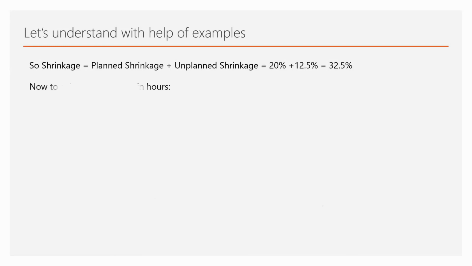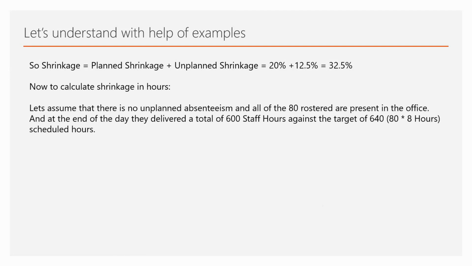Now coming to how to calculate shrinkage in terms of hours, how do we do that? So let's say in the same example we had rostered 80 people and we have no unplanned leave. All 80 were present in the office for the full day, and at the end of the day when we calculated the staffed hours, we found that the staffed hours that we got is 600 hours versus a target scheduled hour of 640.